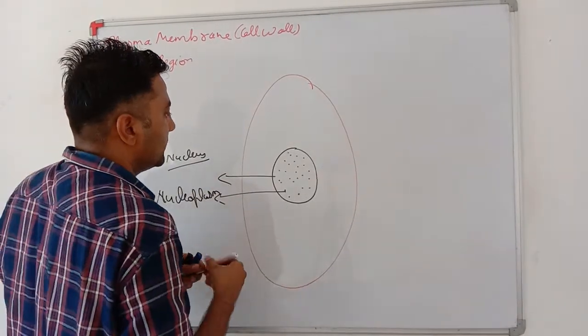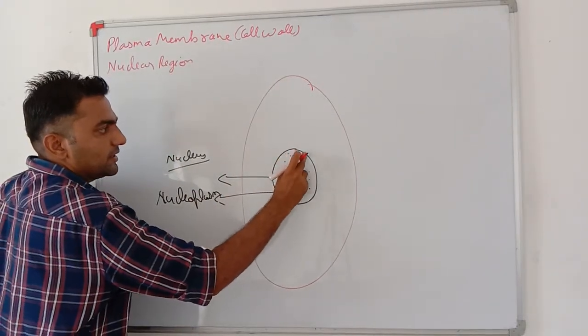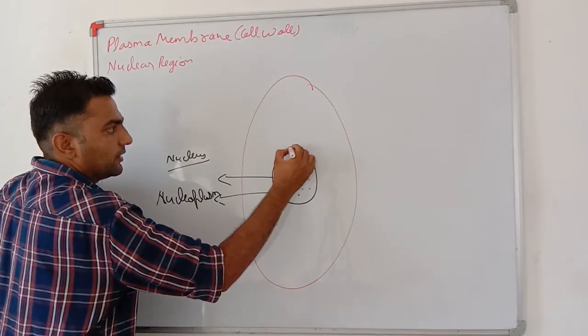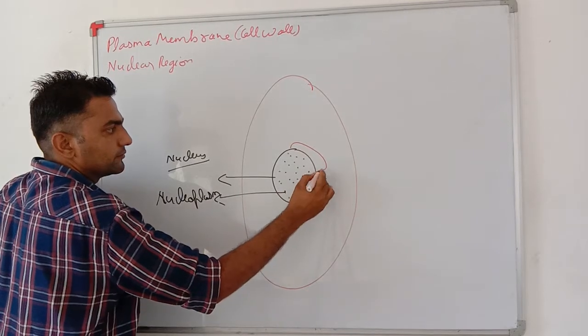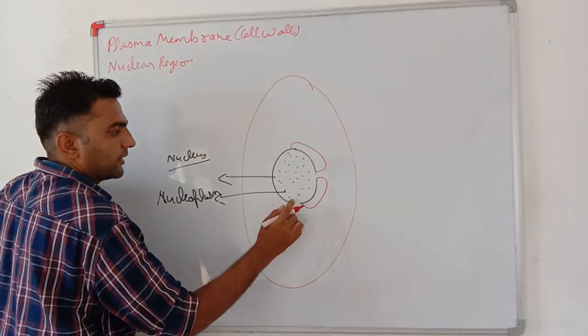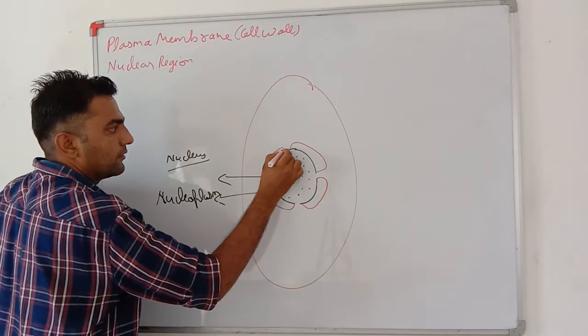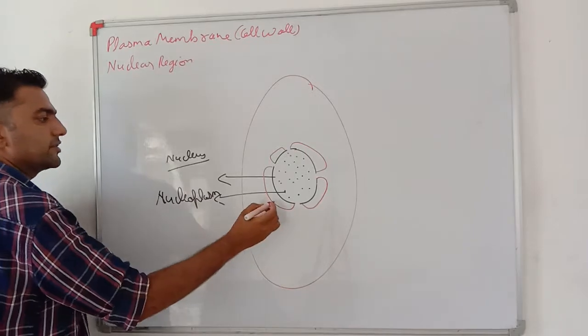Very important. This nucleus has two membranes. Let's take this one first membrane and one more membrane. Okay, it is two membranes.